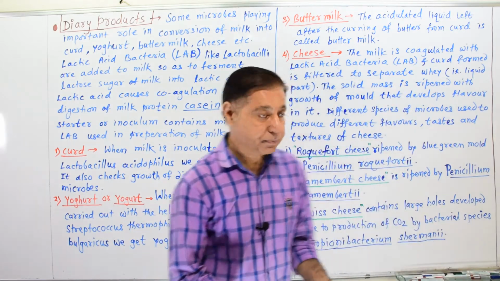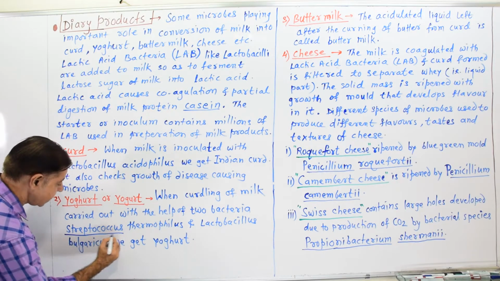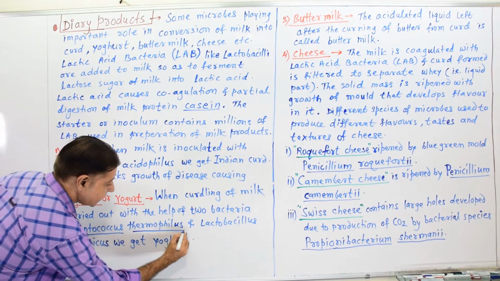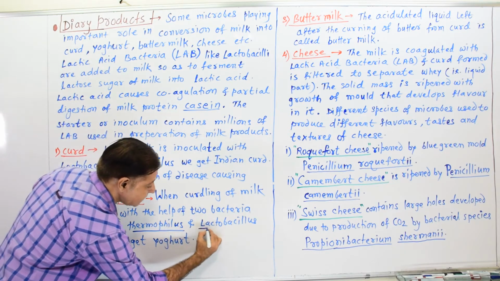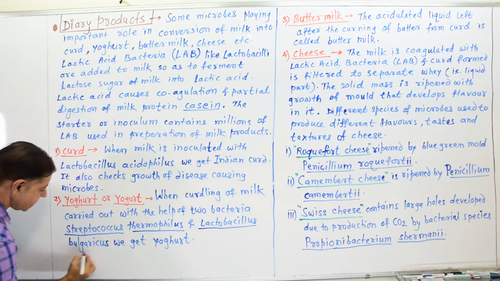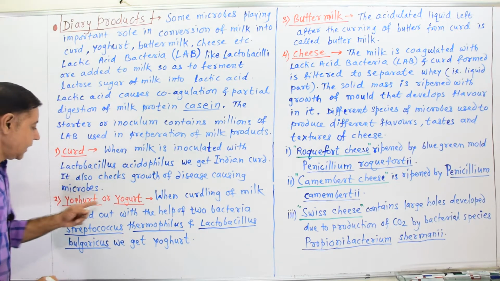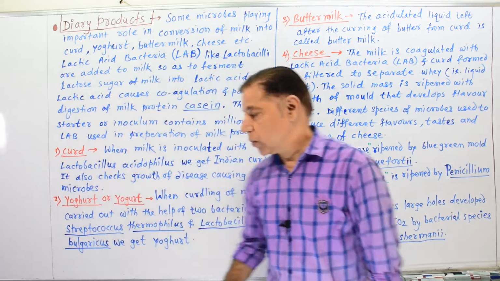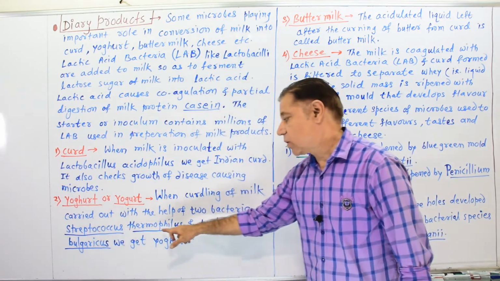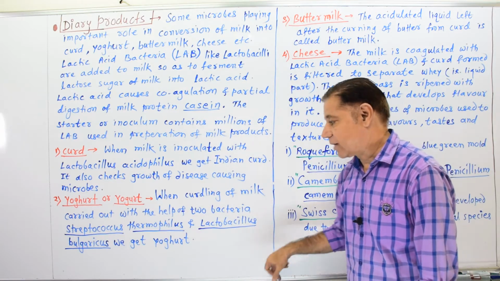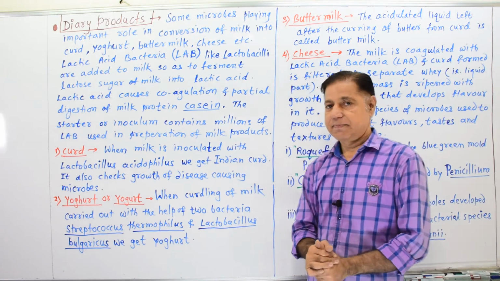Streptococcus is the genus name, thermophilus is the species name, and another bacterial species, Lactobacillus bulgaricus. In yogurt making, these two species of bacteria are used. First is Streptococcus thermophilus and second is Lactobacillus bulgaricus. Then we get yogurt.